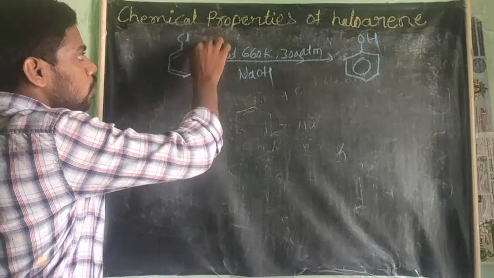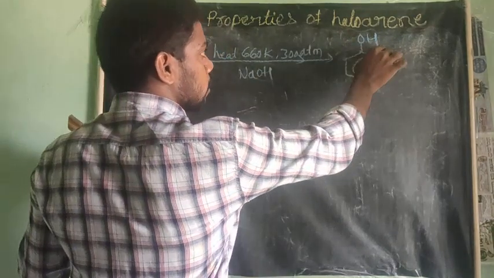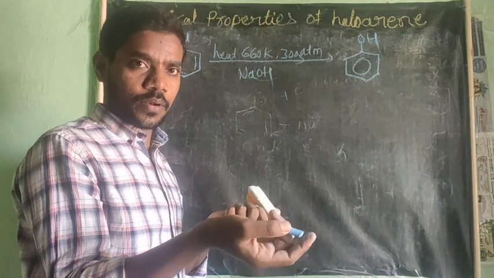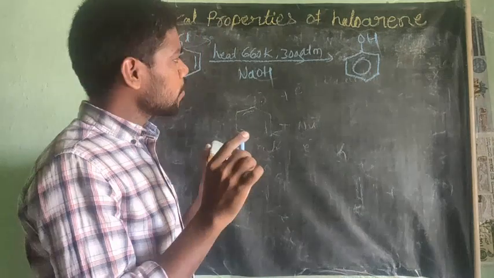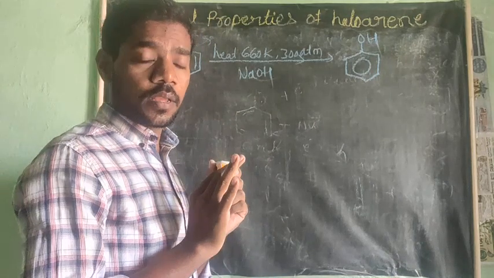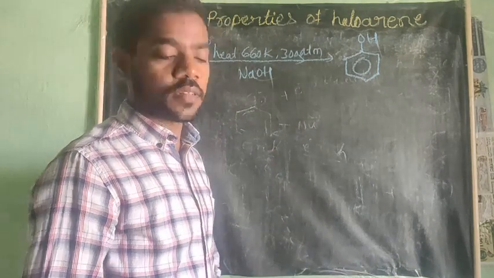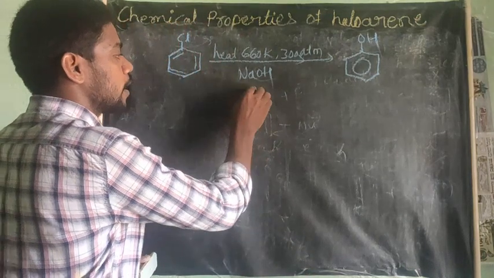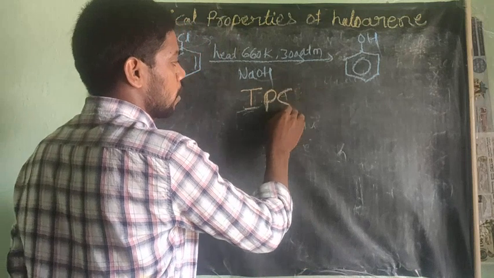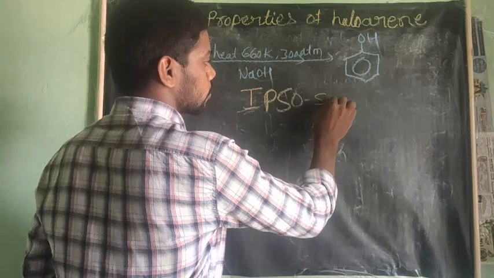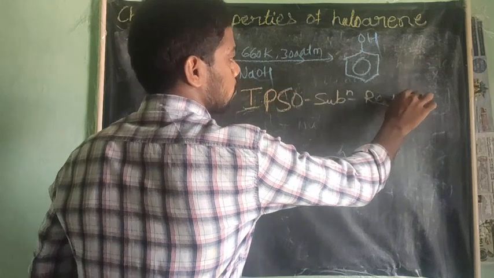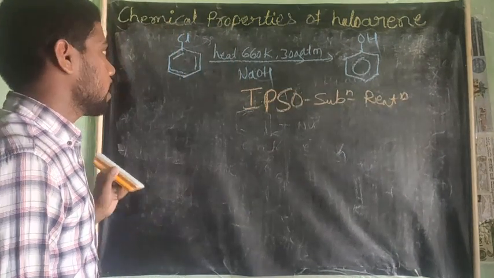This chlorine is going outside, this OH minus is attacking it, therefore it is a nucleophilic substitution reaction. Of course, everyone from observing will conclude this, but it is not a nucleophilic substitution reaction, dear student. It is one more type of reaction called ipso substitution. What is meant by ipso substitution reactions?